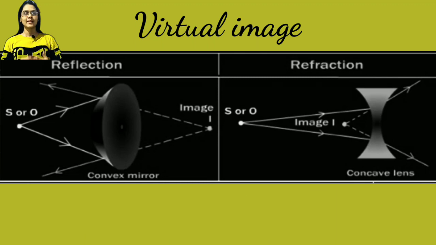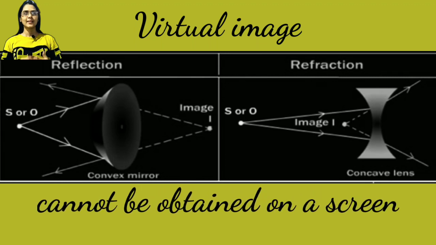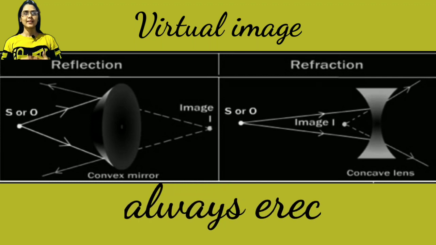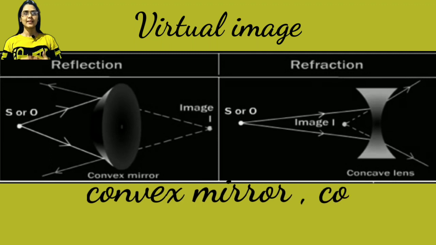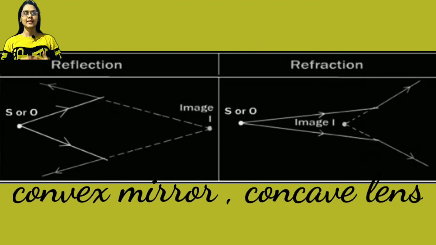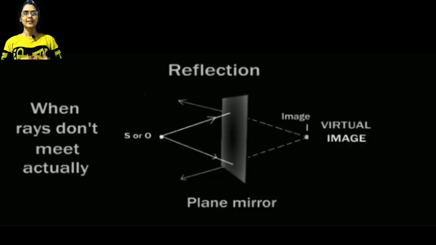Students, remember that a virtual image cannot be obtained on a screen and a virtual image is always erect. The image formed by a convex mirror and a concave lens is a virtual image. Students, one more thing you have to remember: the image formed by a plane mirror is an example of a virtual image.